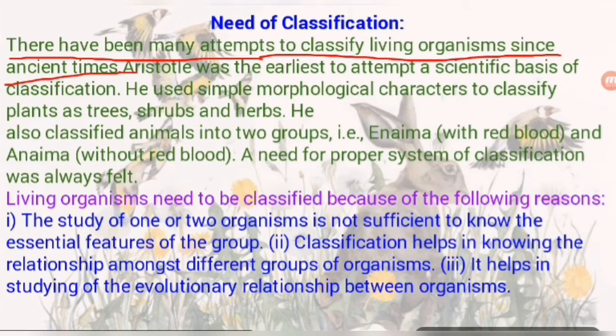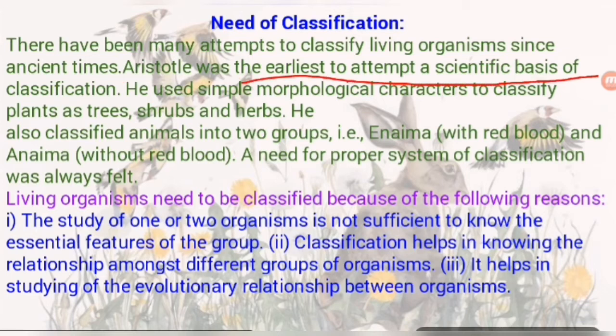It means different scientists or biologists tried to classify living organisms in different categories. Aristotle has a very important contribution in biological classification. Aristotle was the earliest to attempt a scientific basis of classification. So Aristotle was the scientist who classified living beings in a scientific manner.